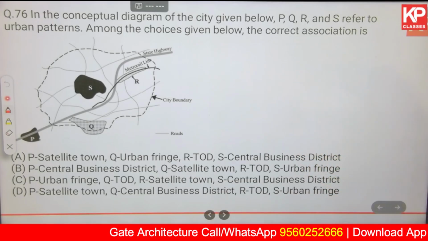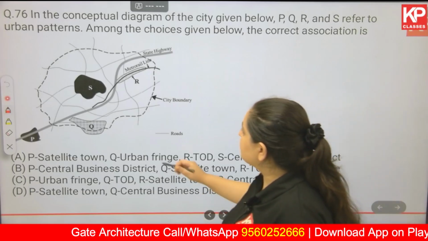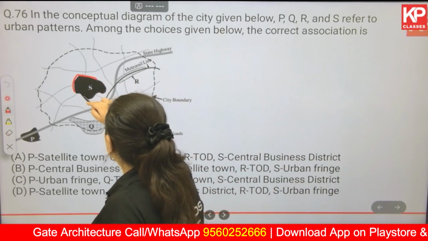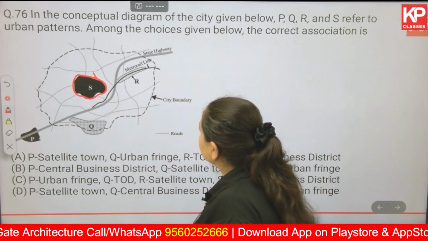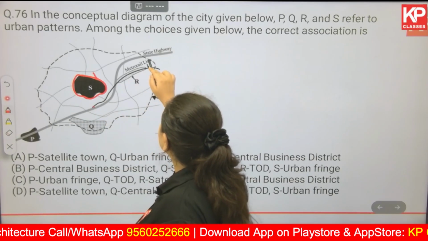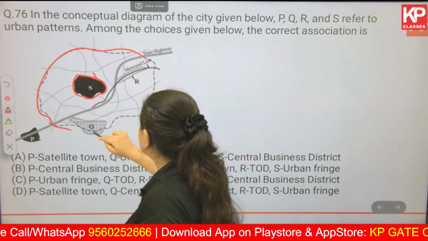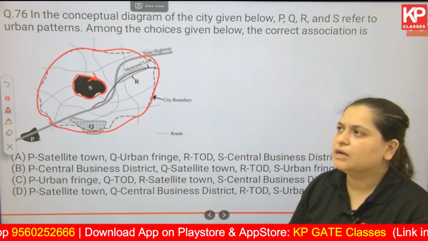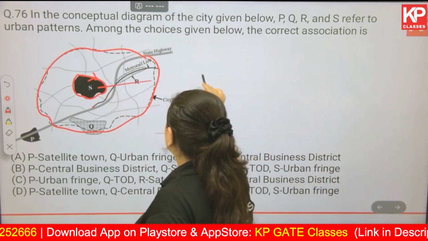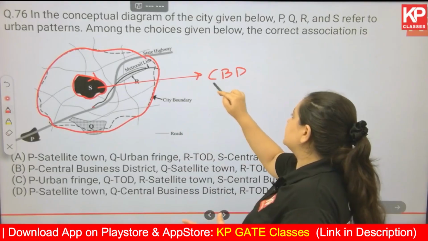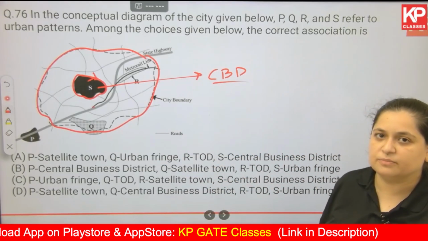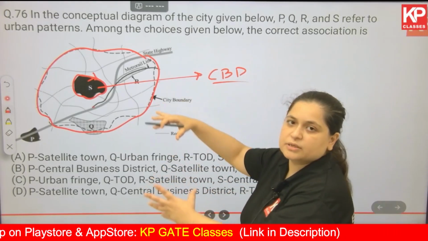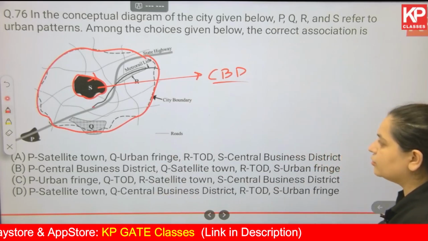Okay, S, let's say, is the city. Oh no, this is the entire city, my mistake. Something in between has been marked, so it could be the CBD, the central business district or commercial business district, which is usually towards the center of any city. That could be S.